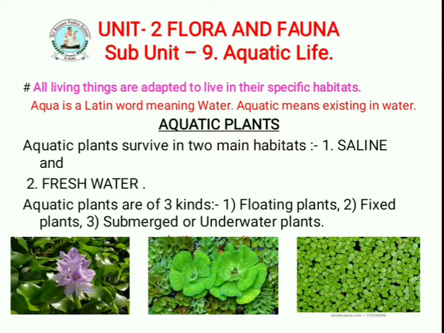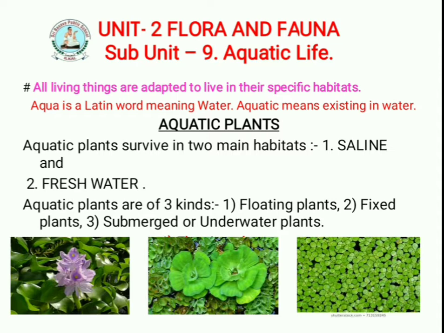Plants also grow on land, and other living organisms live in the water. They are called aquatic animals, and the habitat is aquatic, meaning water. Let us see how the body structure of plants and animals that live in water is modified to suit aquatic life. All these points we will discuss today.